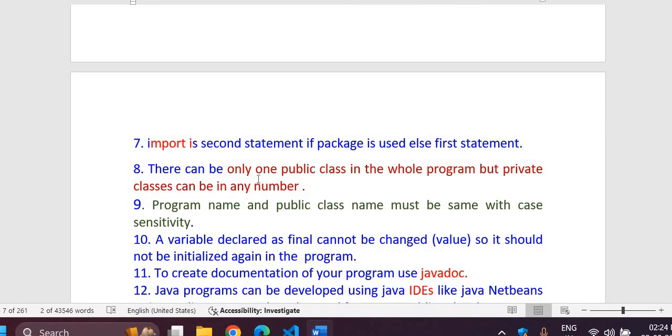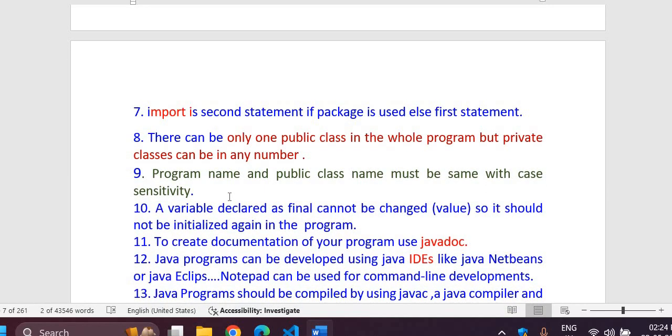Then there can be only one public class in the whole program, but private classes can be in any number. So keep in mind, only one public class should be there. If you give too many public classes, again, then it will be looking out for those, and the connectivity, the calling will become a problem. So public class should be only one. Program name and public class name must be same with the case sensitivity.